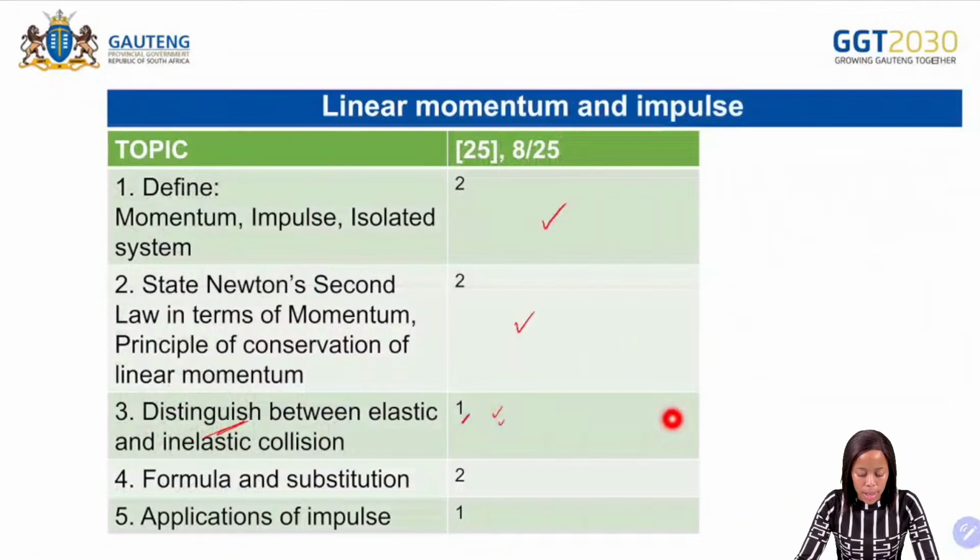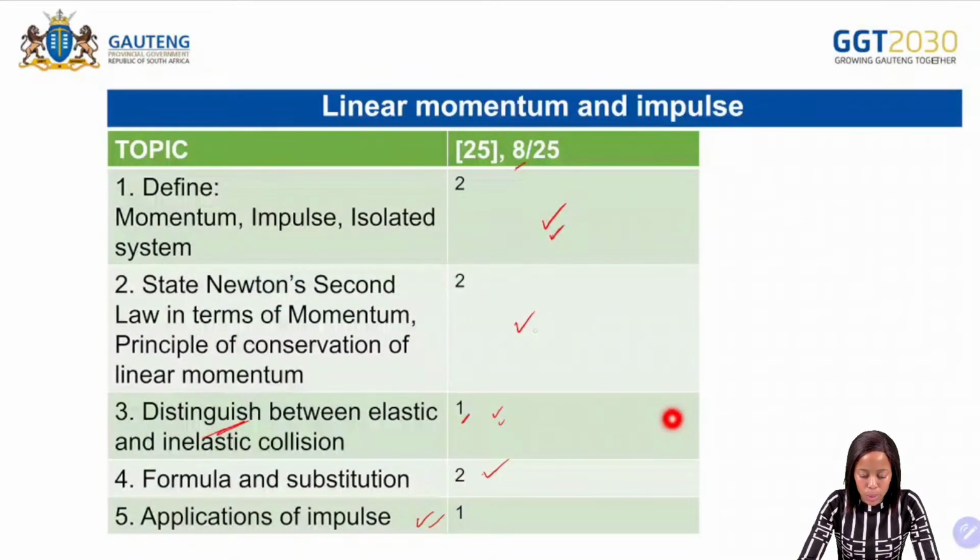Okay. Then number 4, formula and substitution. So on this one, that is where you are able to use at least 2 formulas there. And then the application of impulse there. Okay. So again, we are saying you can collect at least 8 marks, or a minimum of how many marks?